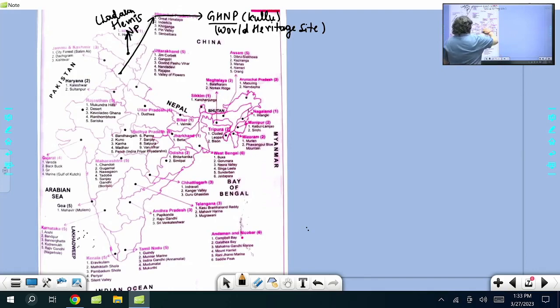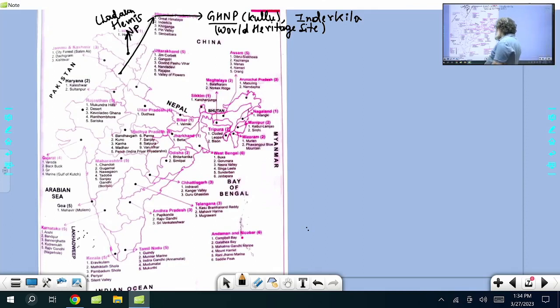Then I'll now come to another name here called Indar Kila, not Lekha, Kila. This name you will not come across. GHNP comes in the news, but Indra Kila is not in the news.